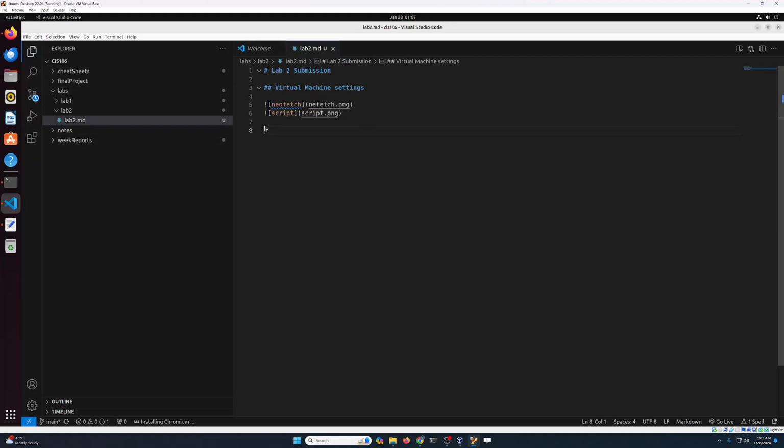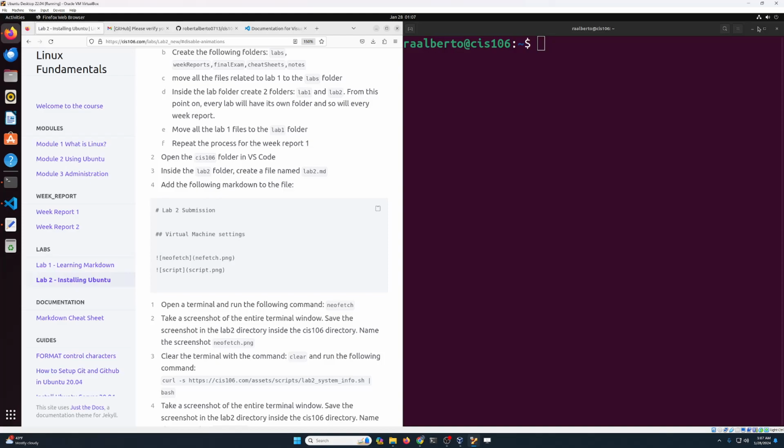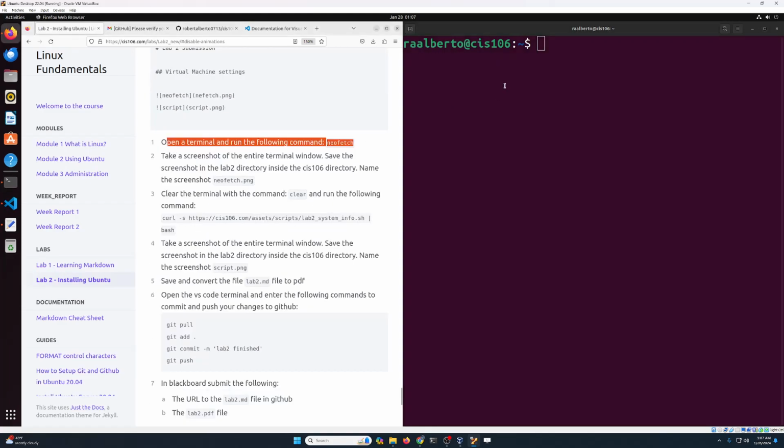And now we need to generate these screenshots. Sorry, that is my mistake. We need to generate these screenshots. This is misspelled here. It's supposed to be neofetch. Right, now let's minimize VS Code, and what we're gonna do is open the terminal and then run the command neofetch.